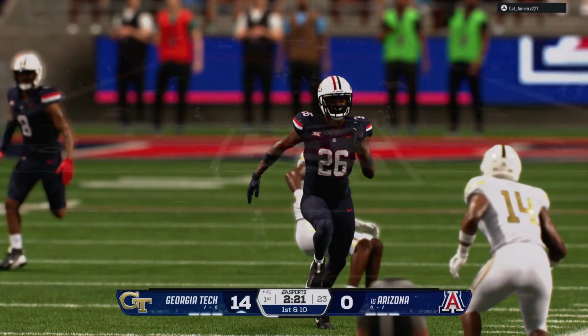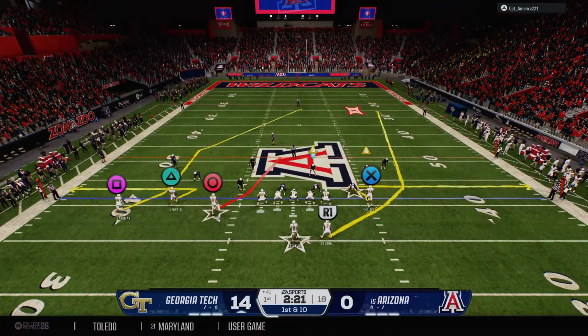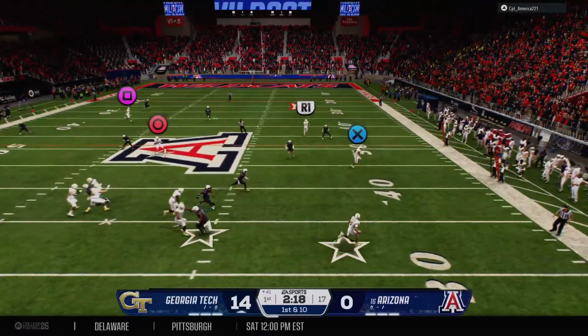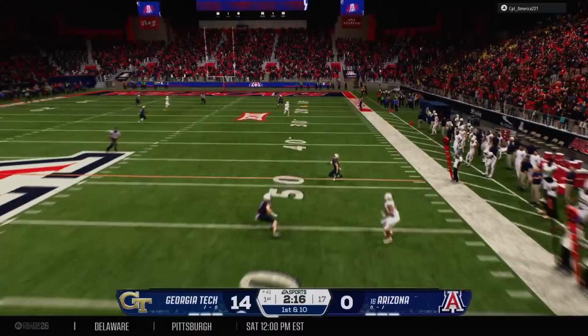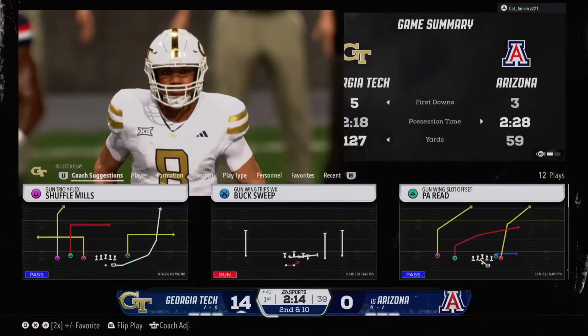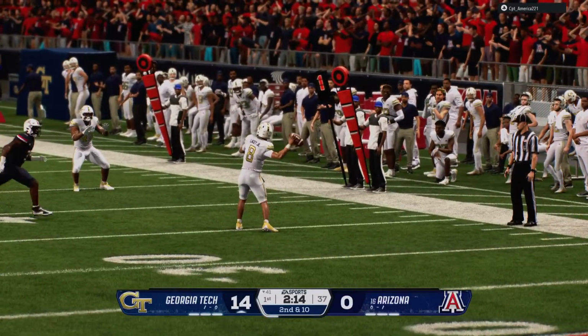The Ramblin' Wreck offense rolls back onto the field. He put 2 touchdowns on the board in the early going, and now right back to work. Rolling right and going deep. Oh, he dropped it. That deep ball was right on the money. You just have to make that catch.